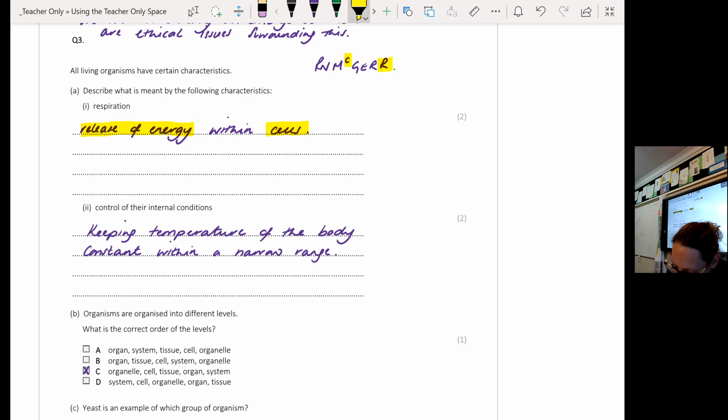So this question is asking how we control our internal conditions, and one of the key ones that we need to keep the same is our temperature. We need to keep our temperature within a set range for those enzymes. So to answer this question, you're just giving an example here, temperature. I'm keeping the temperature of my body constant, or within a very narrow range of values. Our body temperature can fluctuate by plus or minus 5.5 degrees before something starts going wrong, before you start feeling poorly.